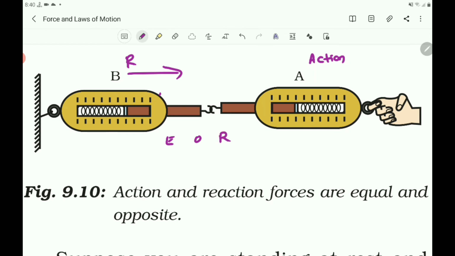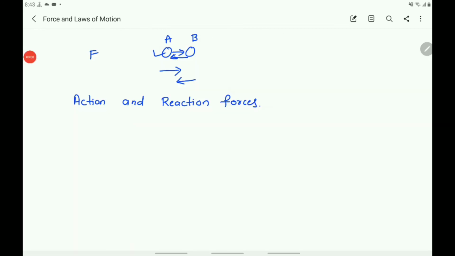It must be remembered that the action and reaction always act on two different objects. Here action and reaction are not on the same object, they act on different objects. Let us consider one more example, one more situation here.